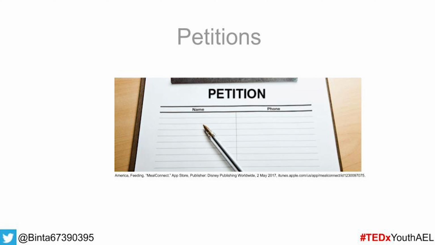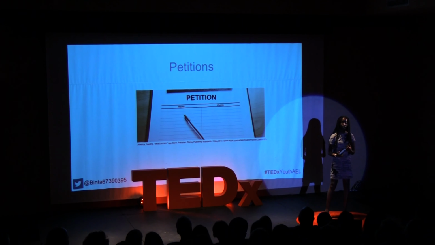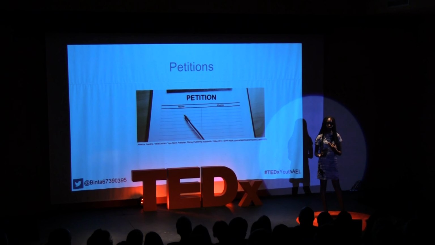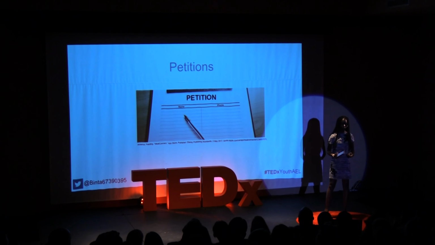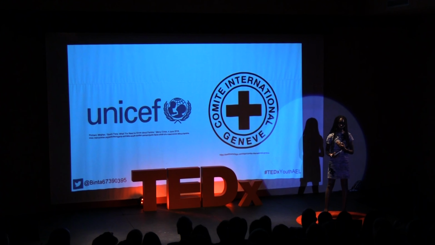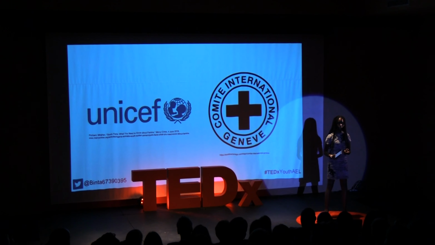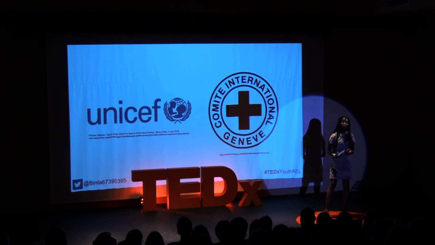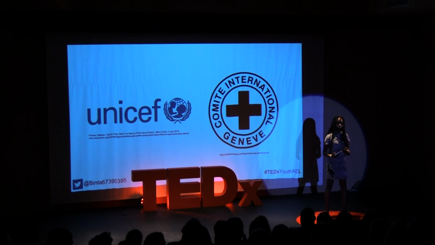Another way we can help is by organizing petitions. You can pledge yourself to be more mindful of the food you are wasting, and you can encourage friends and family to do the same as well. This is a great and easy way to start helping. Two organizations are called UNICEF and the Red Cross. Many of us have heard of these organizations, and many of us even donate to them. They provide emergency health care and food to children and adults around the world.